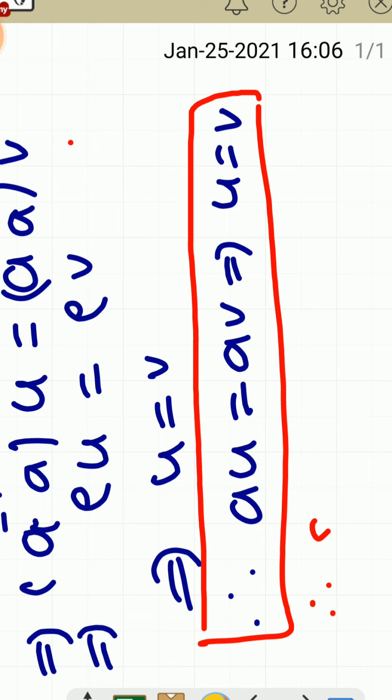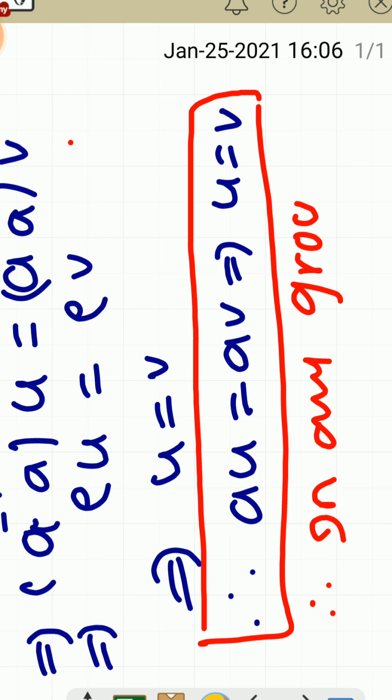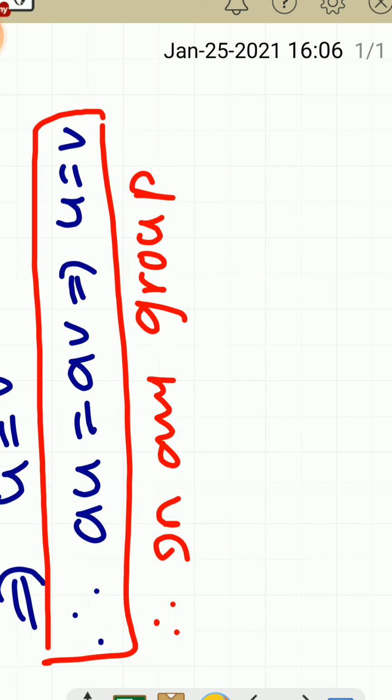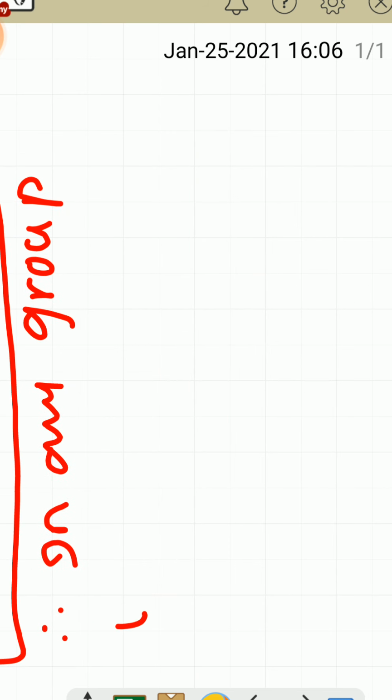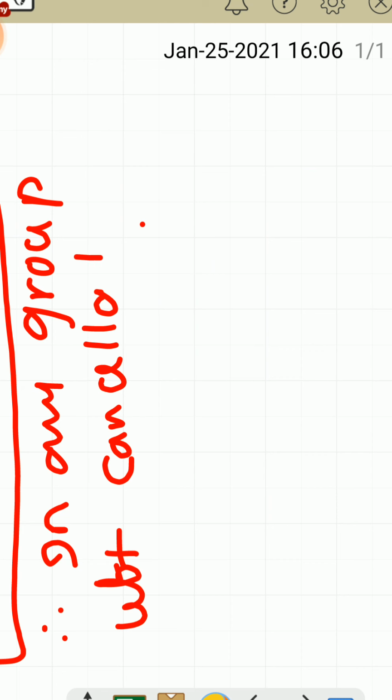Therefore in any group the left cancellation law holds.